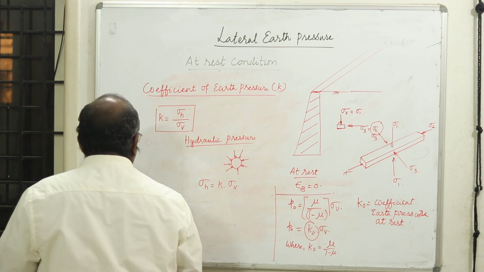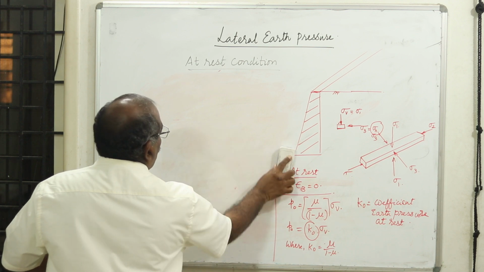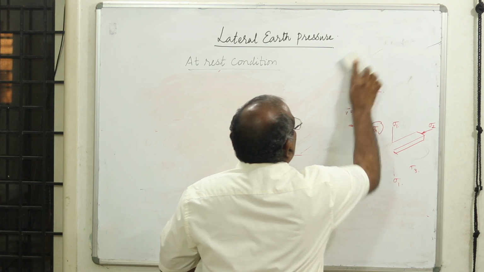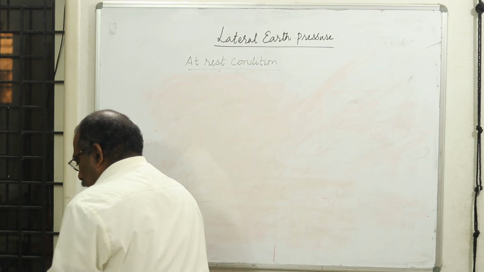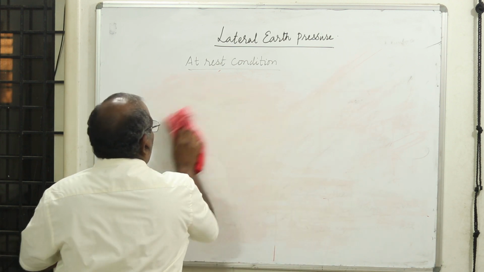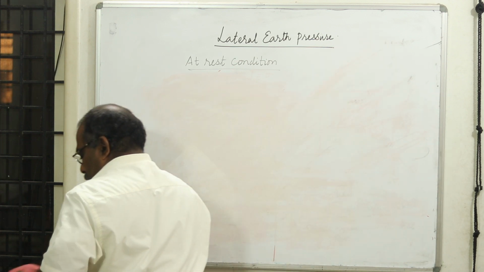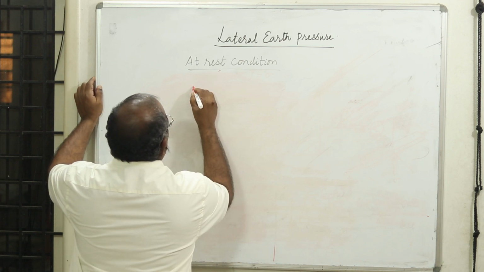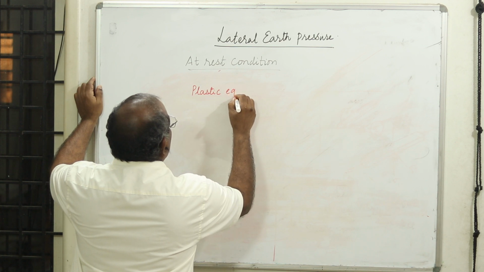Now let us try to see the two equilibrium conditions. Plastic equilibrium means it is at the verge of failure. When it is not failing and is only deforming, it is called an elastic condition. In plastic equilibrium, it is still in equilibrium. It has not failed.